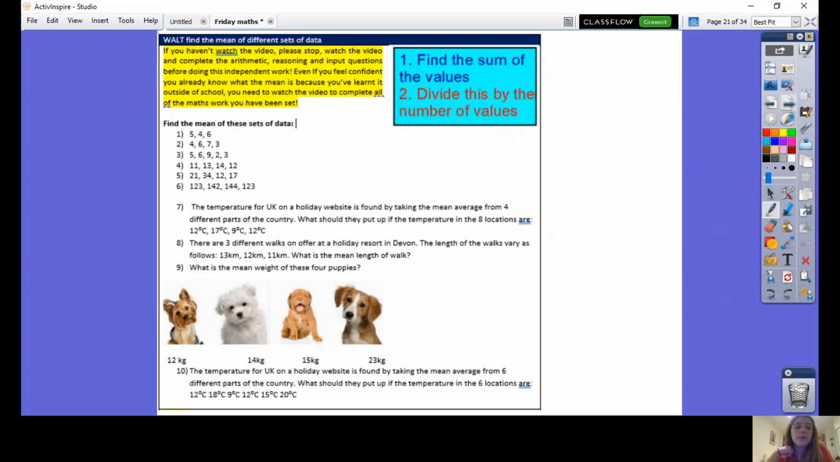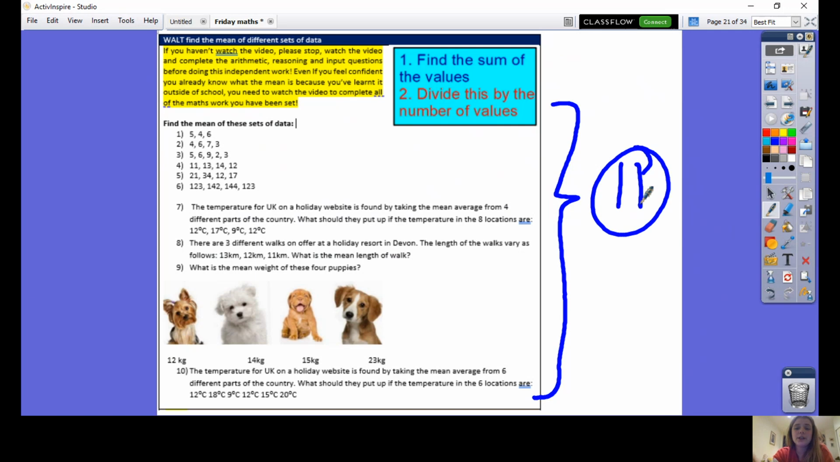Right. The first 10 questions are simply finding the mean of your different values. If you're finding this a little bit tricky, I would recommend pausing the video now and answering these 10 questions before you continue watching the video. If you're confident with finding the mean, just keep on watching the video and you can answer all of the questions at the end. But for those of you who are finding it a little bit tricky, pause the video now and answer these questions before you get confused.